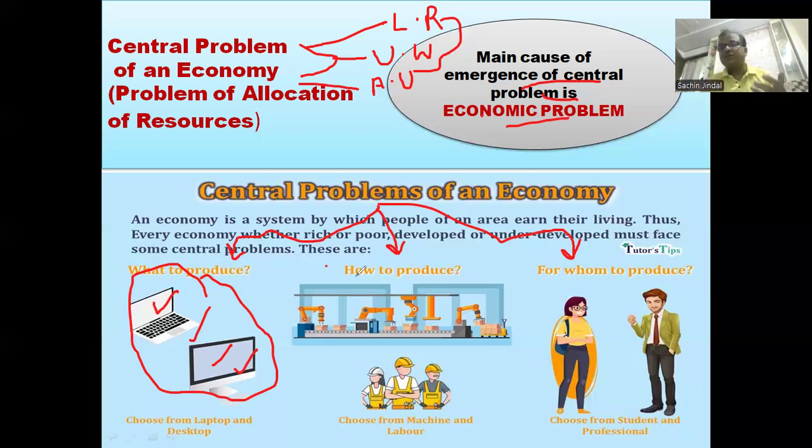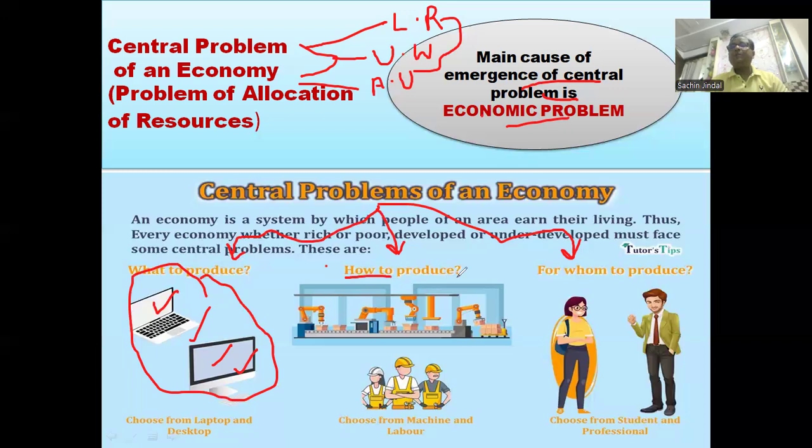So before doing production, the producer has to think what goods and services should be produced, and of course in which quantity. अगर मान लीजिए if I have 100 rupees in my pocket, I use 60 rupees to produce laptop actually, then in that case मुझे फिर से ये सोच लेना चाहिए क्या ज्यादा लैपटॉप की डिमांड है या डेस्कटॉप की. अगर डेस्कटॉप की ज्यादा डिमांड है तो ज्यादा क्वांटिटी में I should produce desktop, and in lesser quantity I should produce laptop. So in what to produce and in which quantity, the producer has to decide what goods and services should be produced with the limited resources.